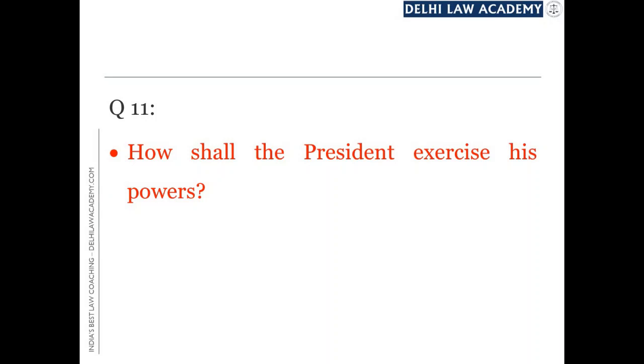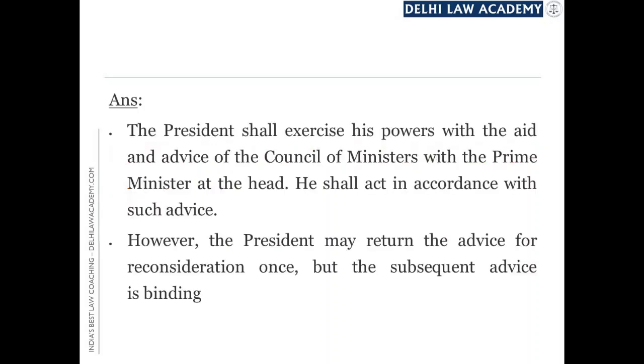As we saw earlier, Article 53 itself said that the President shall exercise his power in accordance with this Constitution. And at that time we spoke that there must be some provision in the Constitution which guides the President in the exercise of his powers, and now we come to that provision. This provision is contained in Article 74 of the Constitution, and the provision says that the President shall exercise his powers with the aid and advice of the Council of Ministers with the Prime Minister at the head. He shall act in accordance with such advice.